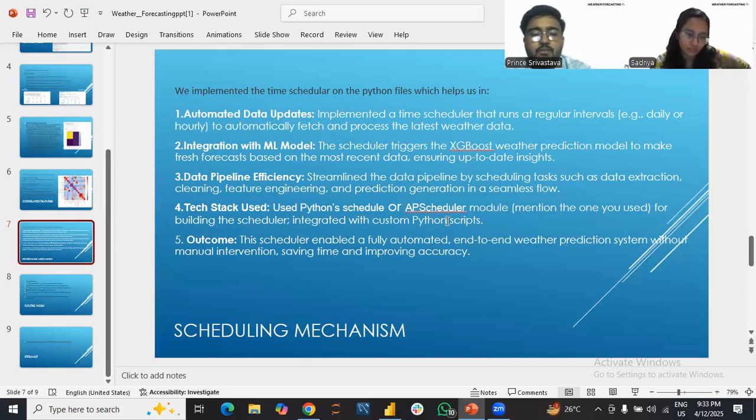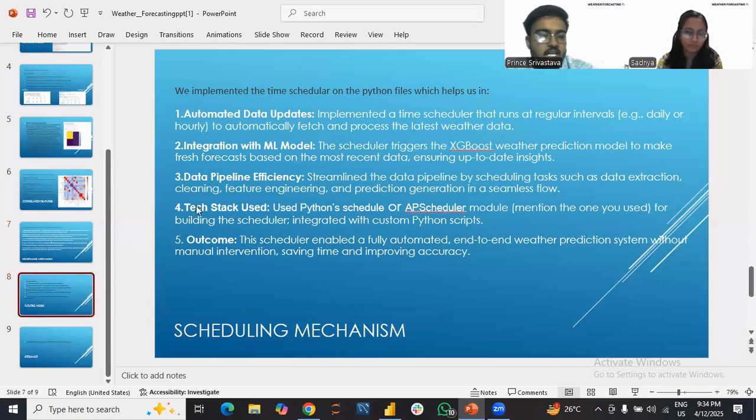The one which we used was the Python schedule library, which helped us get real-time updates on a daily basis. The outcome was that the time scheduler helped us enable a fully automated end-to-end weather prediction system, and retrain our machine learning model as well.